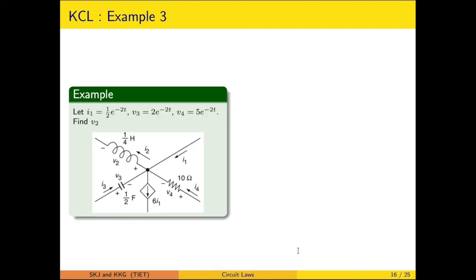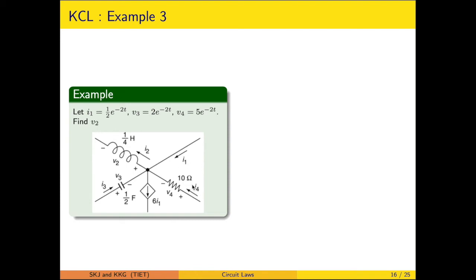Now let us take the practical example where various types of circuit elements are connected. In this particular circuit, 1, 2, 3, 4, 5 elements are there. This one is not an element, but only part of the circuit, coming from another part of the circuit.